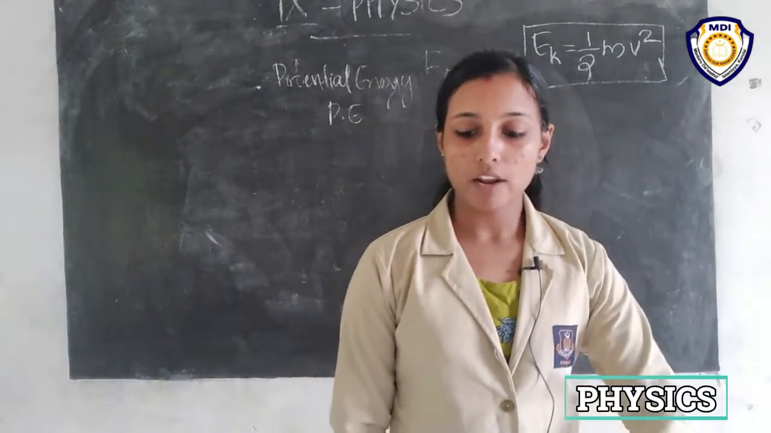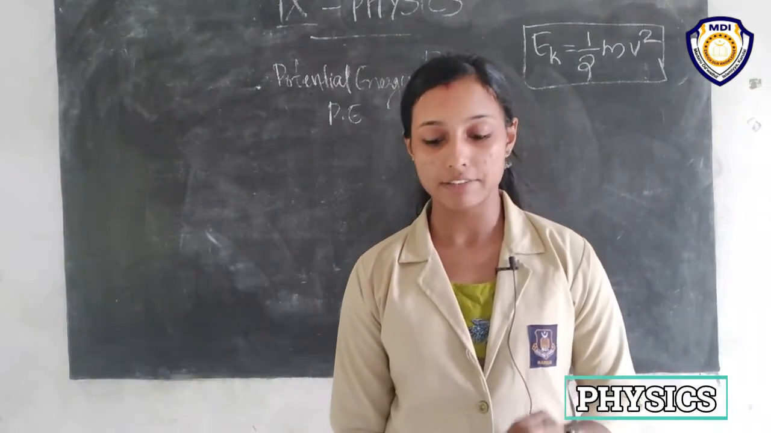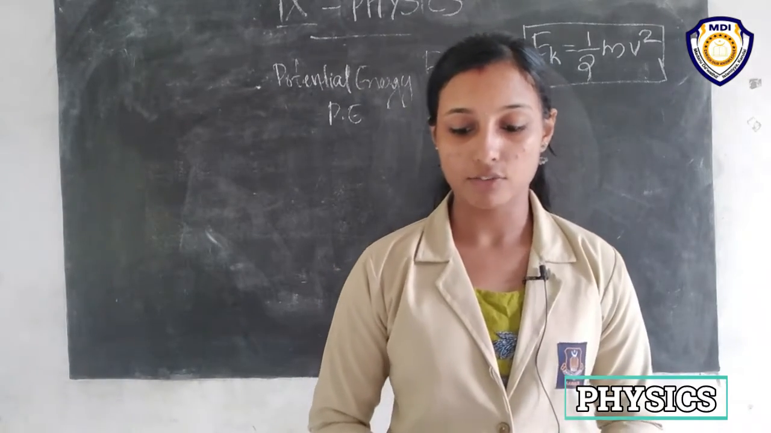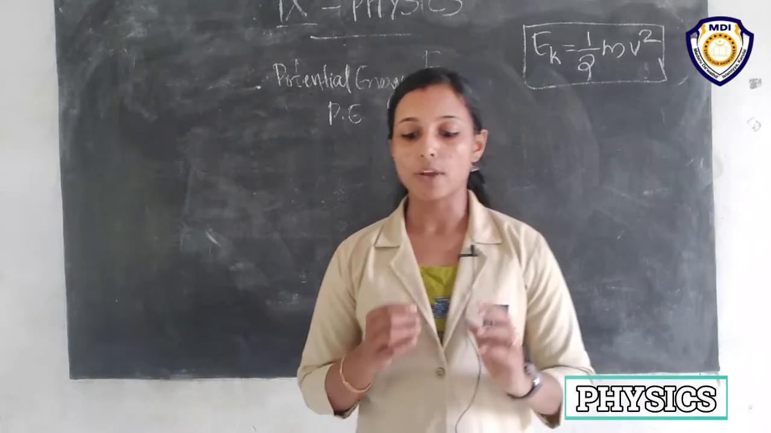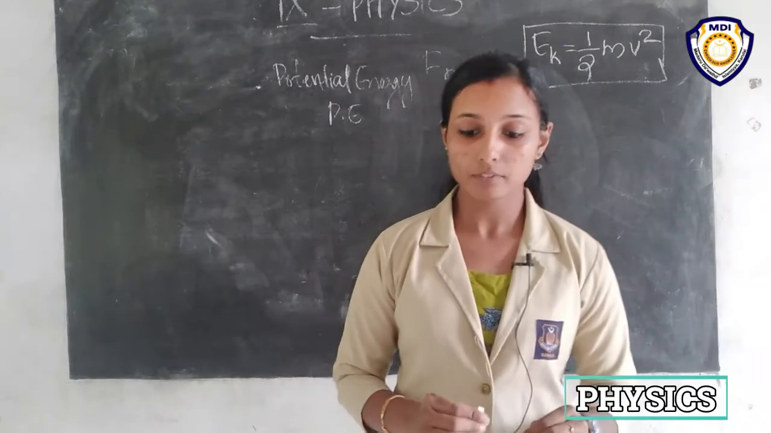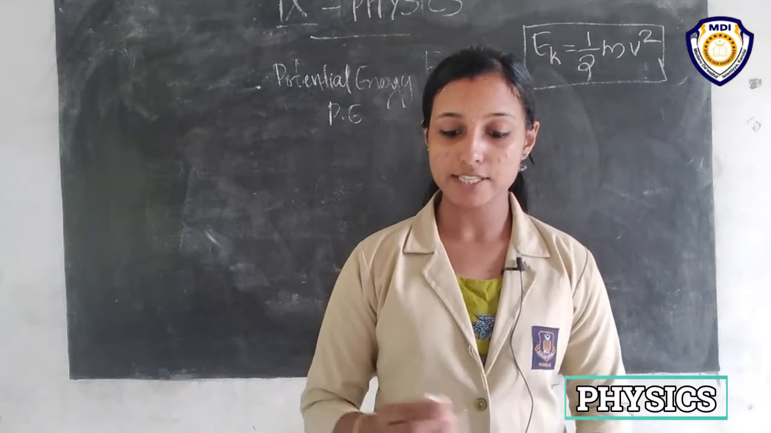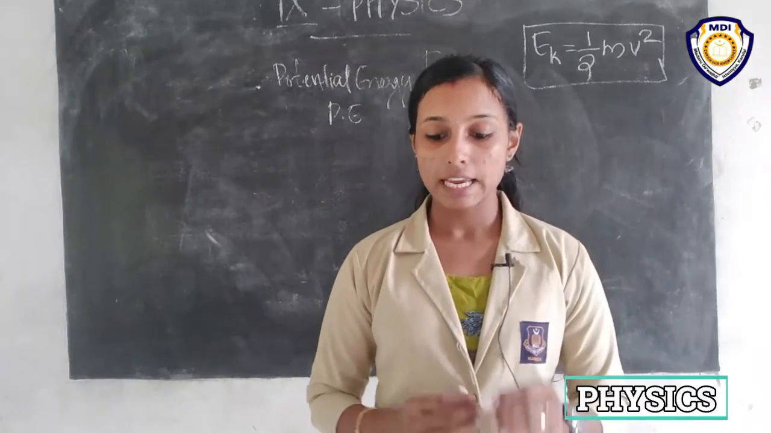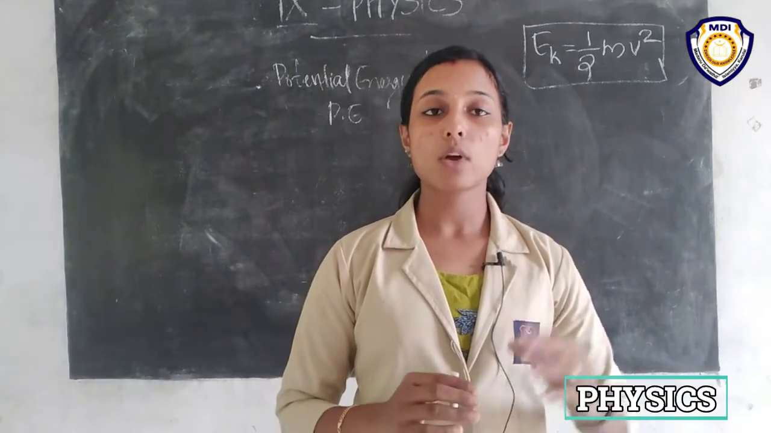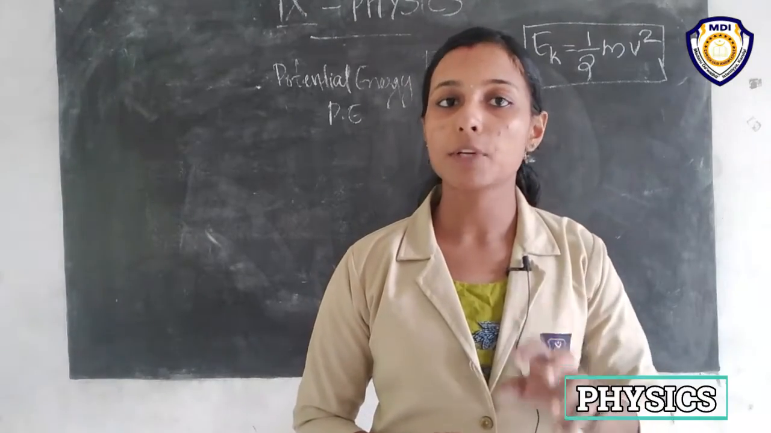Okay, so the gravitational potential energy of an object at a height above the ground is defined as the work done in raising it from the ground to that point against gravity. So you should underline that. What is gravitational potential energy? Gravitational potential energy is defined as the work done in raising an object from the ground to a particular point against gravity.